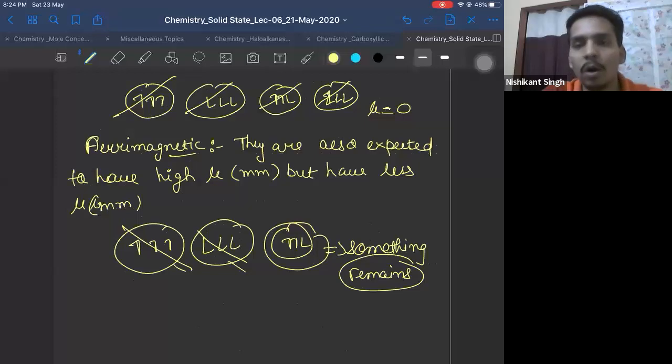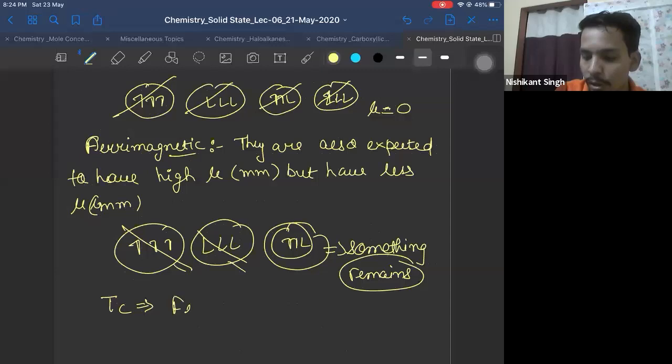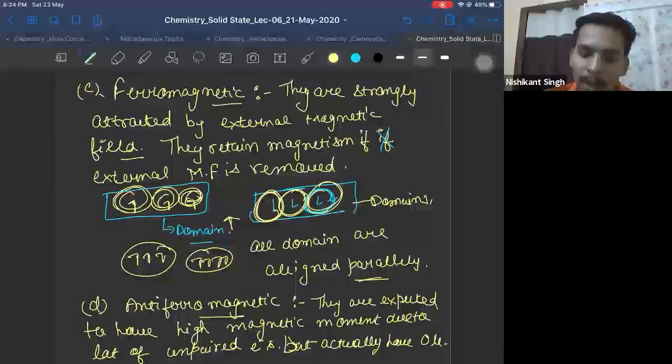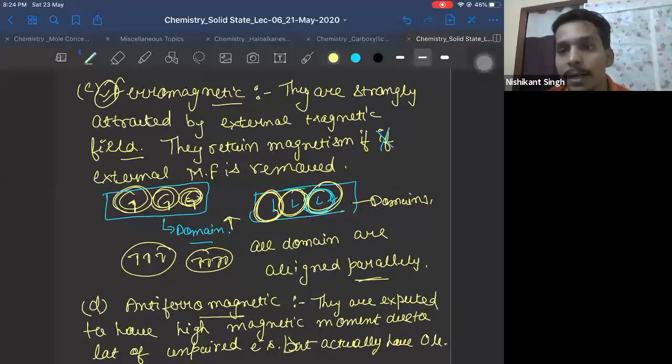Okay? So these are all the different types of substances which you can observe, right? There is something called Curie temperature. The temperature at which a ferromagnetic substance gets converted into a paramagnetic substance is called Curie temperature. One more question. Which material is used to make permanent magnets? Ferromagnetic material is used to make permanent magnets because they retain magnetism even in the absence of an external magnetic field.